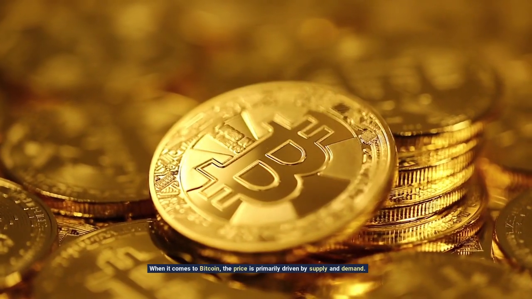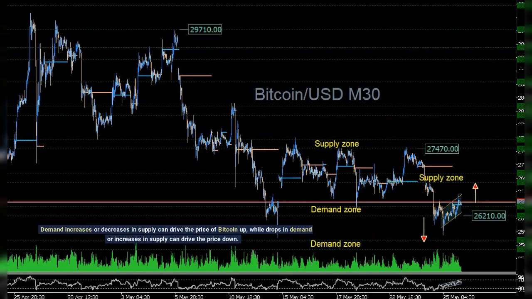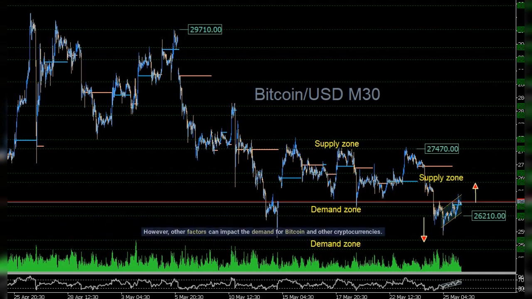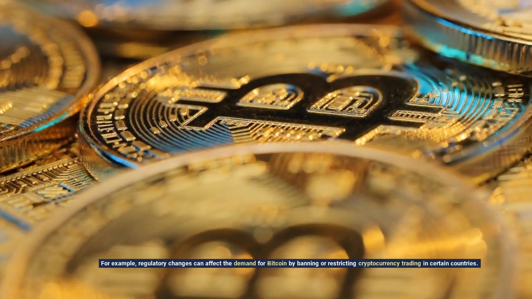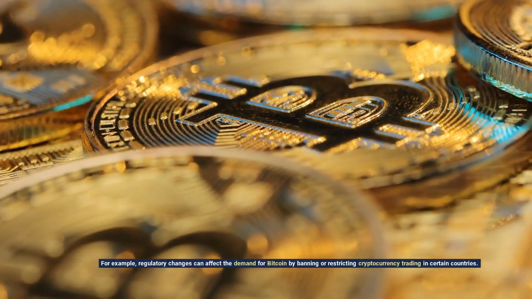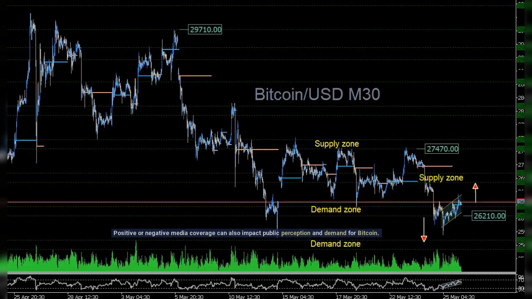When it comes to Bitcoin, the price is primarily driven by supply and demand. Increases in demand or decreases in supply can drive the price of Bitcoin up, while drops in demand or increases in supply can drive the price down. However, other factors can impact the demand for Bitcoin and other cryptocurrencies. For example, regulatory changes can affect the demand for Bitcoin by banning or restricting cryptocurrency trading in certain countries. Positive or negative media coverage can also impact public perception and demand for Bitcoin.